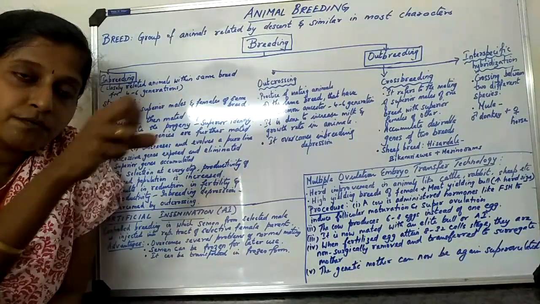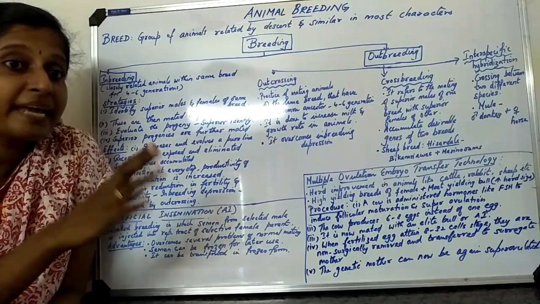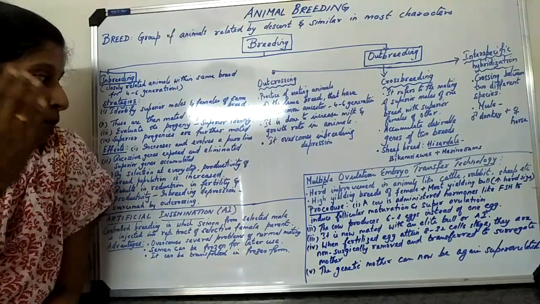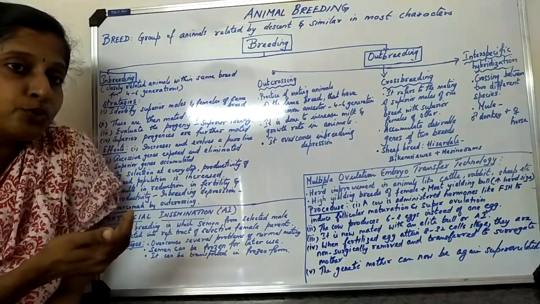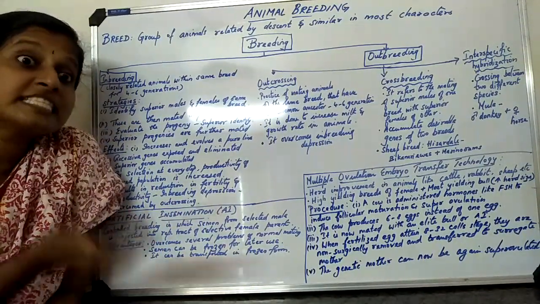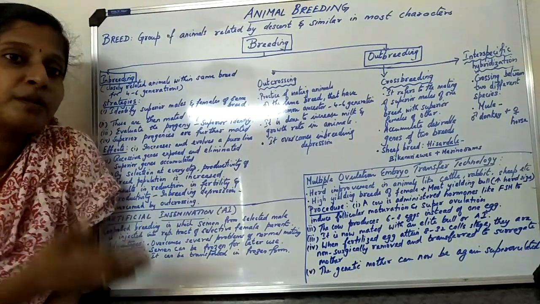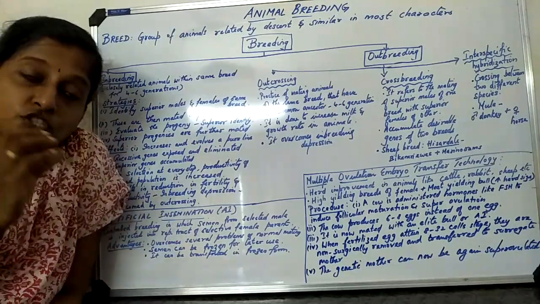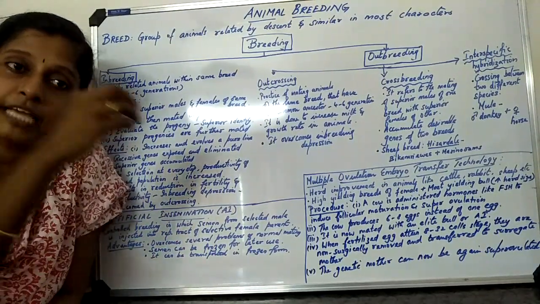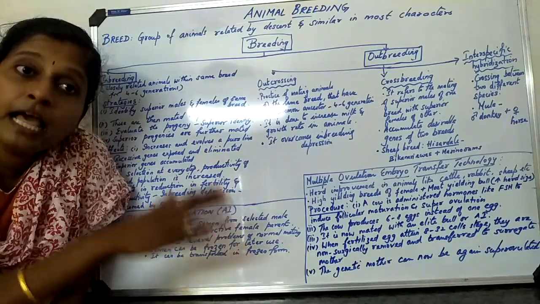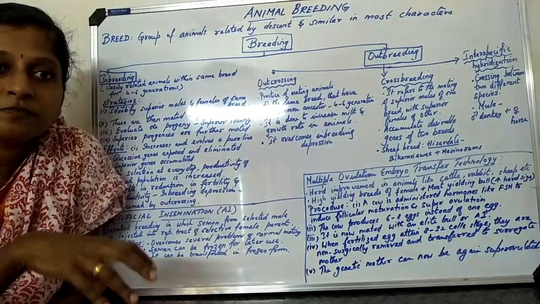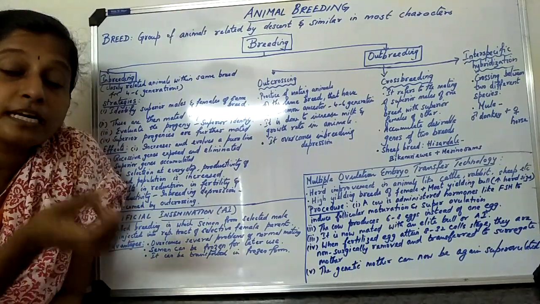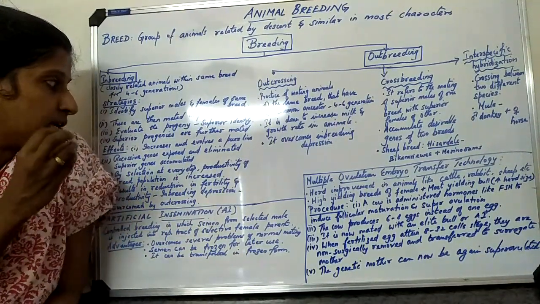After that, we are going to mate them. The male and the female are mated, and when the mating is done, they produce an offspring, and this offspring is evaluated. That is the next step. We will check whether the good characteristics present in the female and in the male, the father and mother, are exhibited within that offspring. That is what we have to check. So that checking is done.